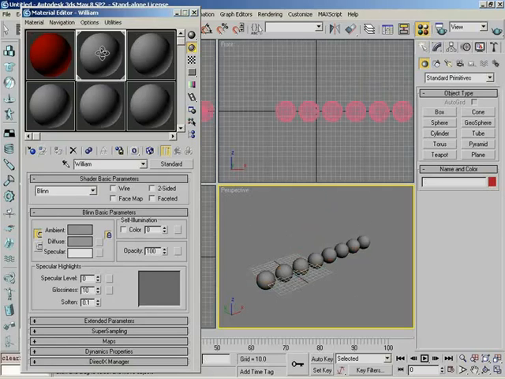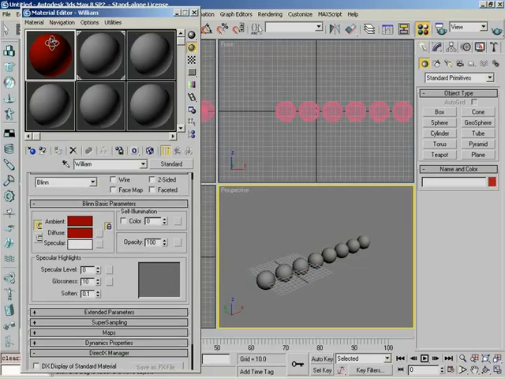I know it might sound a little bit confusing, but just think of it as a workflow. You'll create a new material, or take an existing material. You'll name it the exact same name as a material that already sits in your scene. Click Put to Scene, and that'll take care of it for you. It'll replace the material in your scene with whatever you have here in your material editor. Very handy. So let's go ahead and we'll do it again.